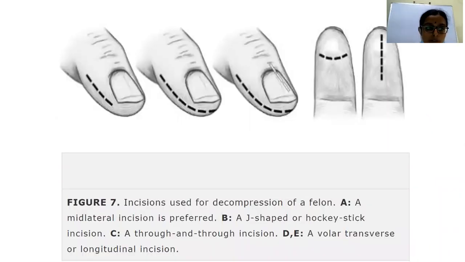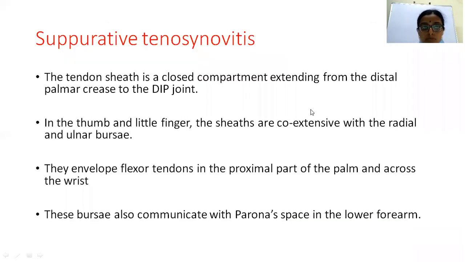So these are all the different incisions which are used to drain the pus in case of felon. And please remember one thing, these creases should never be breached perpendicularly. If I give a longitudinal incision like this perpendicularly, there is risk of formation of contractures here. So whenever we reach skin creases or joints, a zigzag incision should be given.